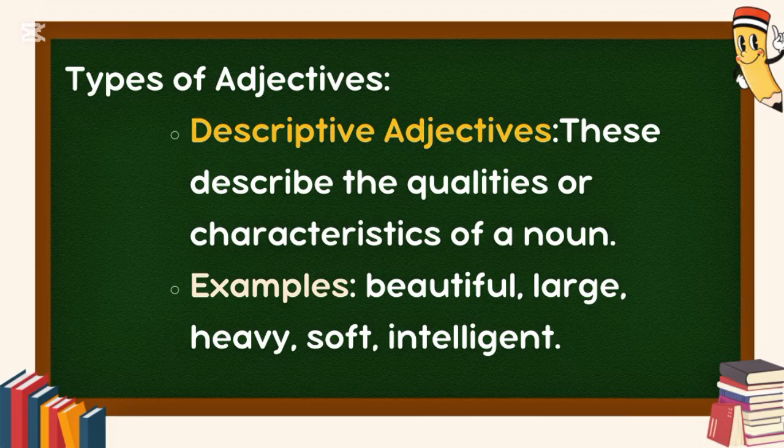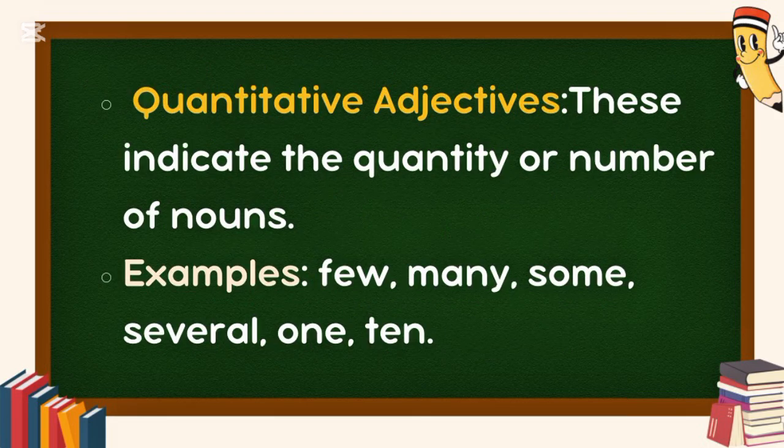These describe the qualities or characteristics of a noun. Examples: beautiful, large, heavy, soft, intelligent. Quantitative adjectives. These indicate the quantity or number of nouns. Examples: few, many, some, several, 1, 10.